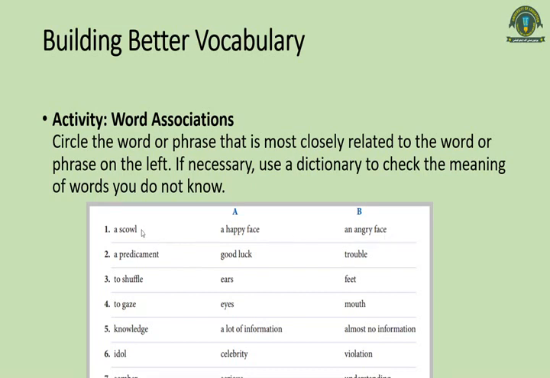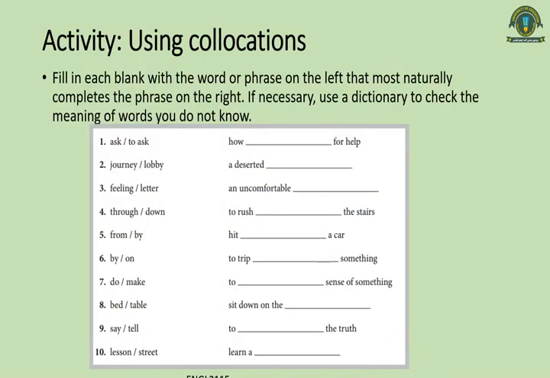For example, we will do the first two only. You will have to do the remaining 5 yourself. So a scowl, for example, is generally on an angry face, and a predicament is when you find yourself in trouble. We generally use it for the trouble expression. If you don't know the meanings of any words, you can obviously check in the dictionary and do this activity.